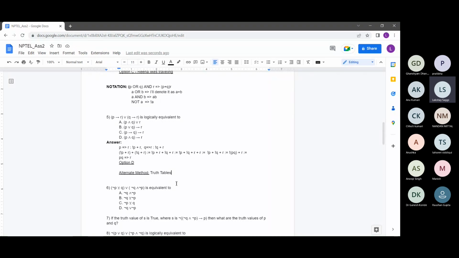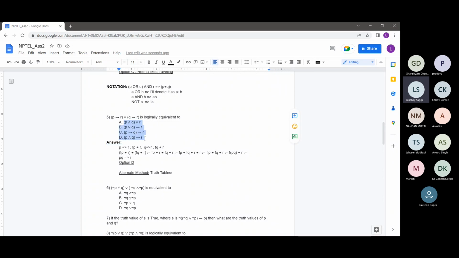But the main problem with truth tables is that they are expensive to make. So here, since there are three variables, P, Q, and R, we'll need 2 to the power 3, 8 entries in the truth table. And then we'll have to check which of these options has a truth table that corresponds to the truth table of this. So am I making sense, guys?